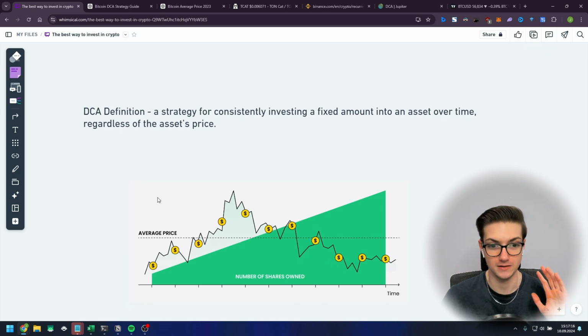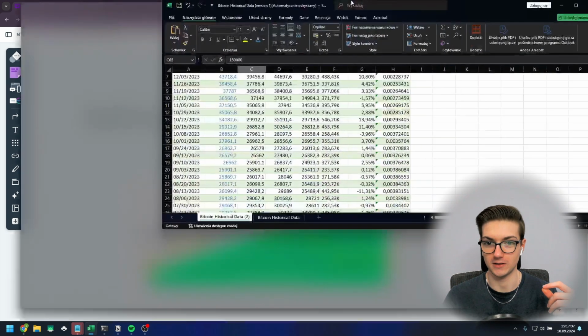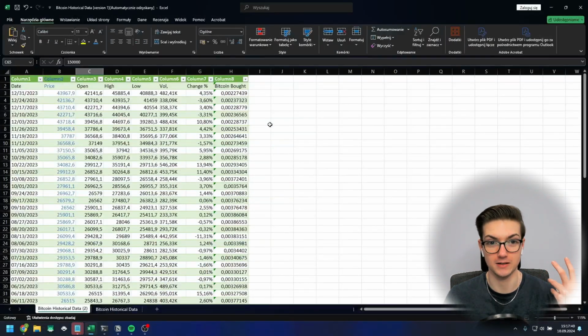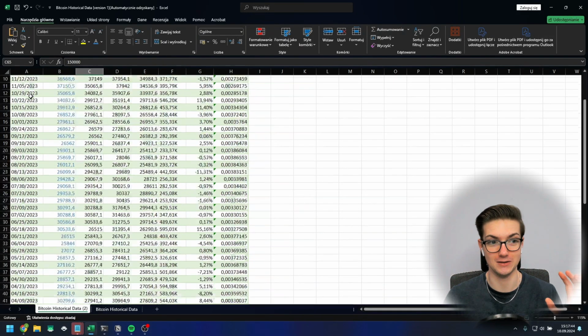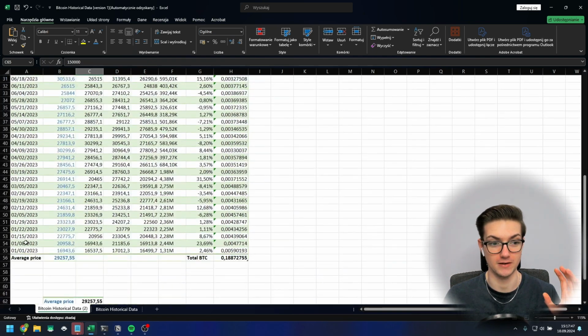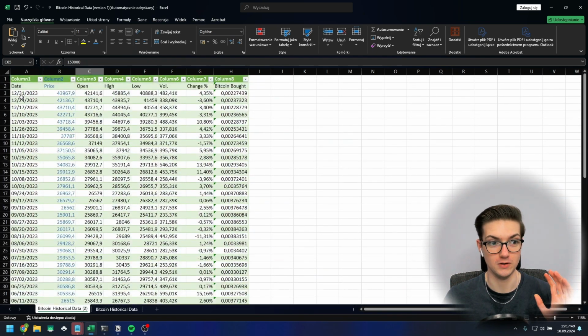And for example, you can set an amount you want to invest each month once you get paid. It's very simple, and I will show you how you can do this. But before I show you how to set it up, I actually want to show you why this strategy is so powerful. I took some historical data of Bitcoin prices and put it into my spreadsheet, and we are looking at the average Bitcoin price in 2023 starting from the January 1st to 31st of December.